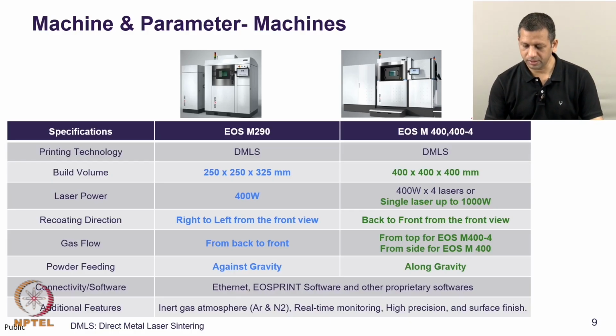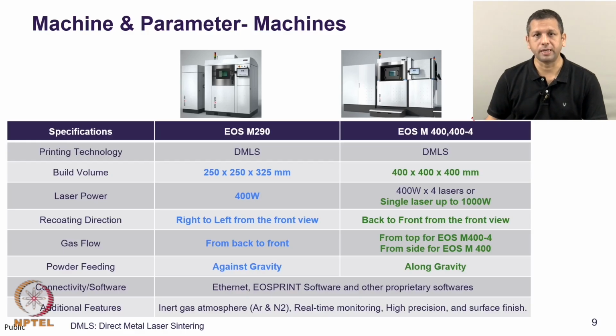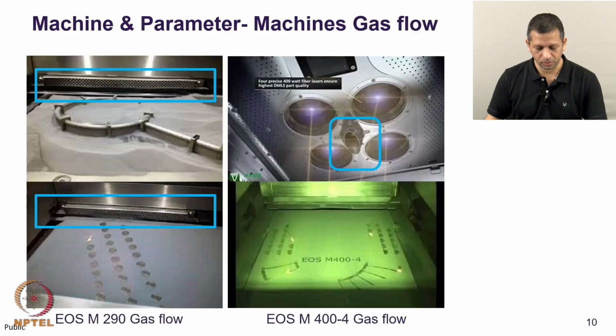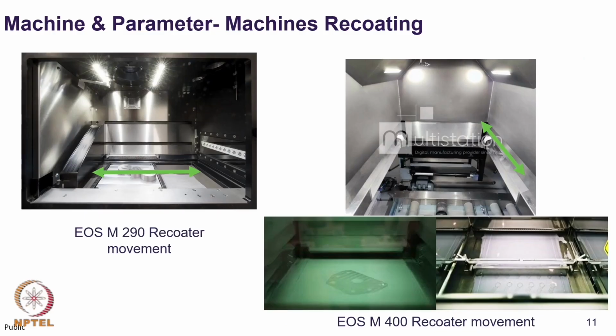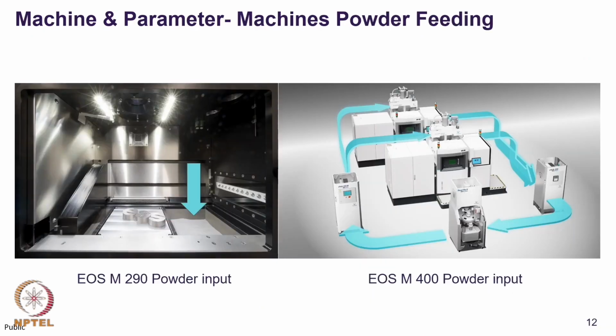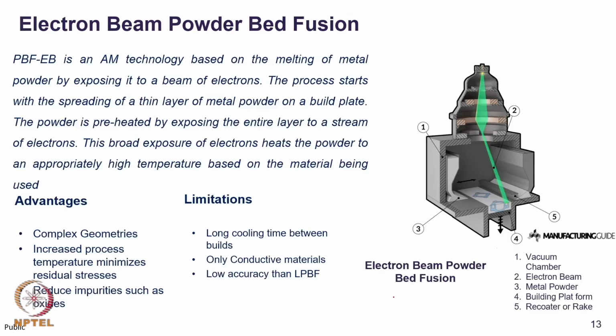The larger size machine offers also additional gas flow controls and powder flow controls. We looked at various parameters using which gas can be controlled in the print chamber. We also looked at how powder bed can be created, how powder can be spread. We also looked at the powder flow and recycling of the used powder in these two machines.